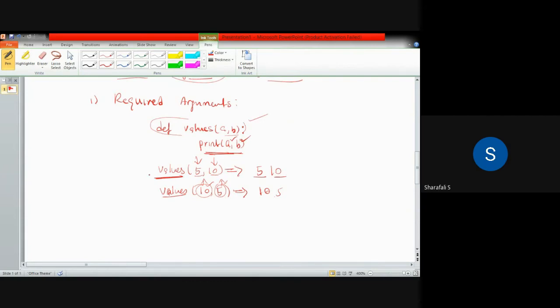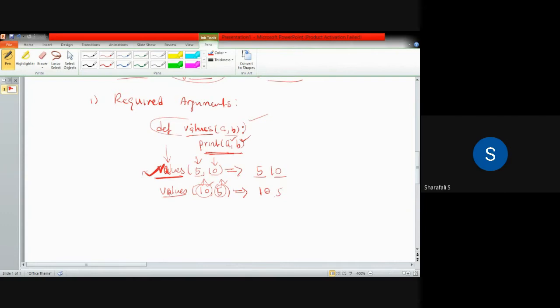So where we are calling, this is the function call. I am calling this particular function values here, because I am using that function. That is what we are representing by using the call. Calling means we are using that particular function somewhere in that program. Here, in order to explain this particular argument, I am using it right after this function. But in a program, we will be calling that function after 10 lines or 15 lines or any number of lines depending on the program.